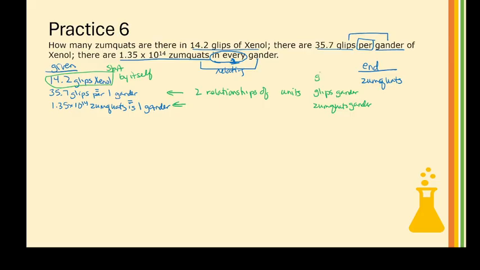So this would be glips. Note that I have glips, and then this relates glips and gander, so I can go from glips to gander to Zumquats, because this one relates gander and Zumquats. So I have all the information. This is dimensional analysis. Again, I'm looking for clues, but I'm thinking this is dimensional analysis. I have a plan.